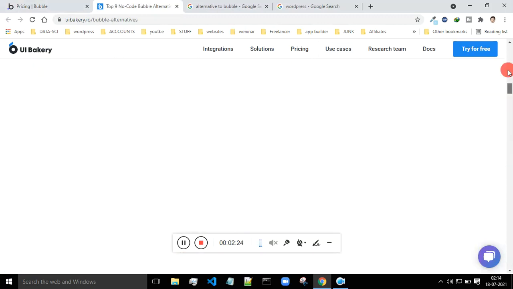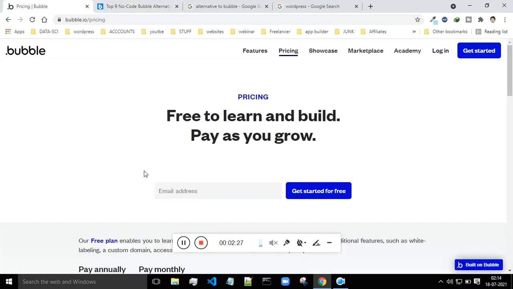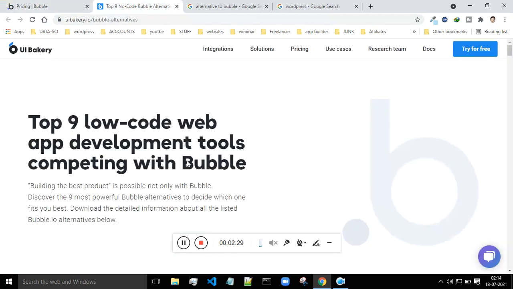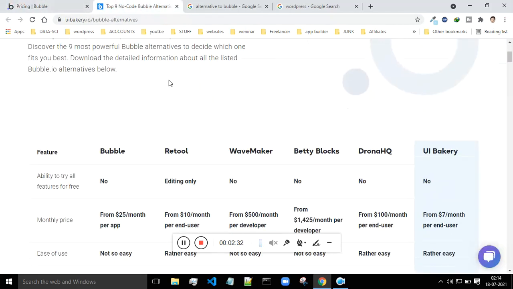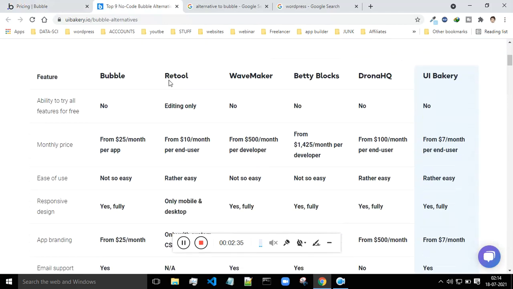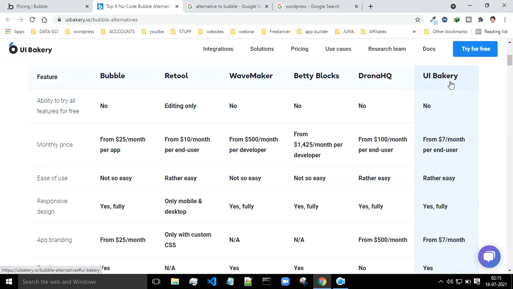And this is the article which is written by uibakery.io slash bubble alternative. So this is the Bubble platform, and these are the alternatives for this platform. This website has given 1, 2, 3, 4, 5, 6 alternatives. They have done a comparative study between Bubble and these other 5 platforms, which are Retool, Wavemaker, Betty Blocks, Drona HQ and UI Bakery. First is the ability to try all the features for free. On Bubble you cannot try all the features for free, but editing only on Retool, and for the rest of the platforms it's a no.